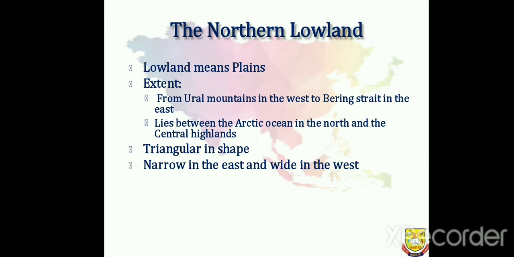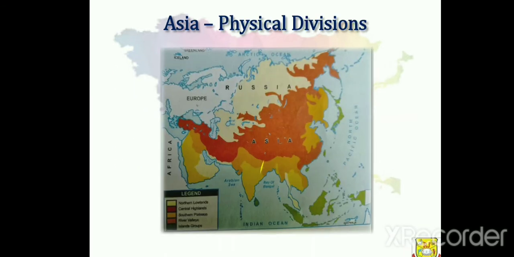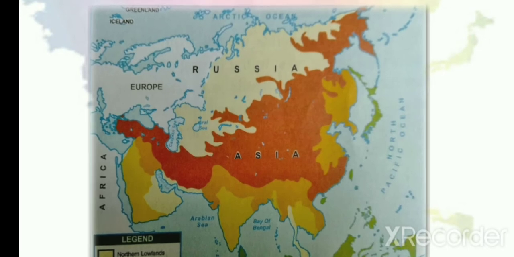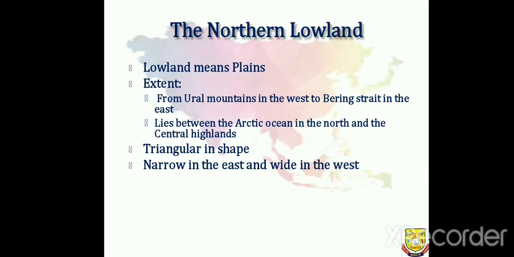It extends from the Ural Mountains in the west to the Bering Strait in the east. It lies between the Arctic Ocean in the north and the Central Highland in the south. You can also see in this map that it is between the Arctic Ocean and the Central Highland. The northern lowland is roughly triangular in shape, narrow in the east and wide in the western part.